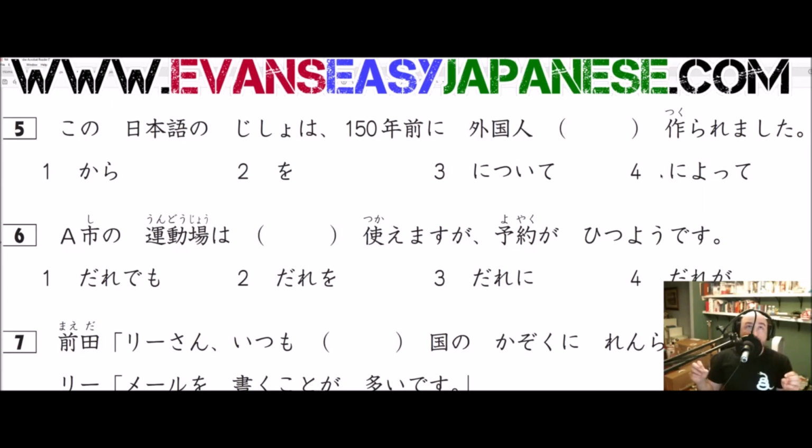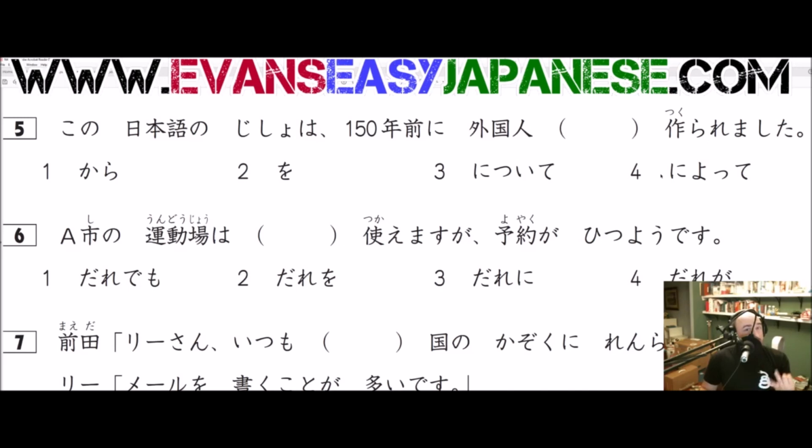Passives are tricky in Japanese because the ni particle can mean all of its normal functions as a ni particle, i.e. this 150 years ago. They can also mean by whom the action occurred, like who made the book. Or, this book was read by me. This book was created by somebody. This book was done by something. So it has that meaning.